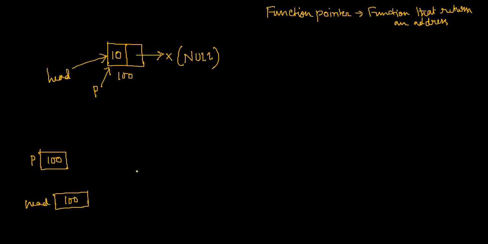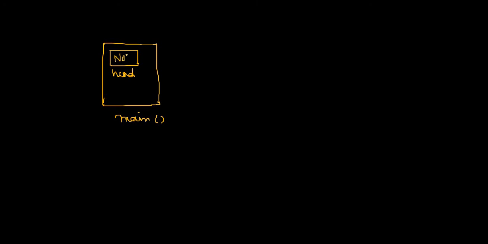So let's try to realize the same situation in a diagram. Suppose we have a main function. This is the main function. This main function contains a head pointer which is null. Now this main function has called a function which is create.